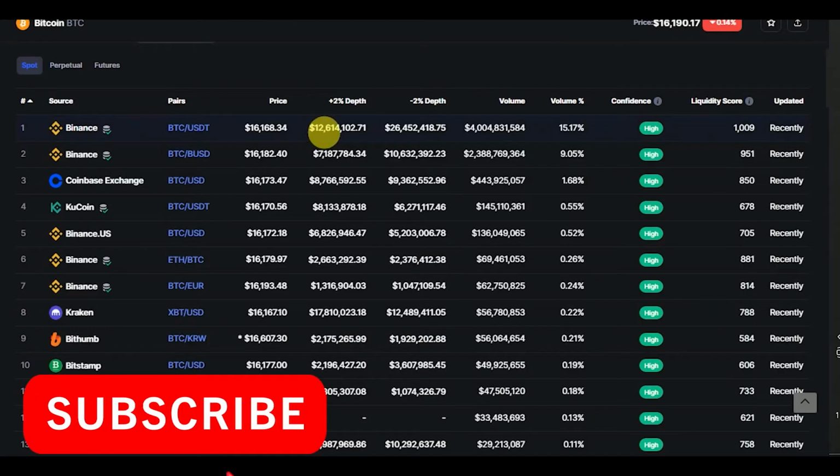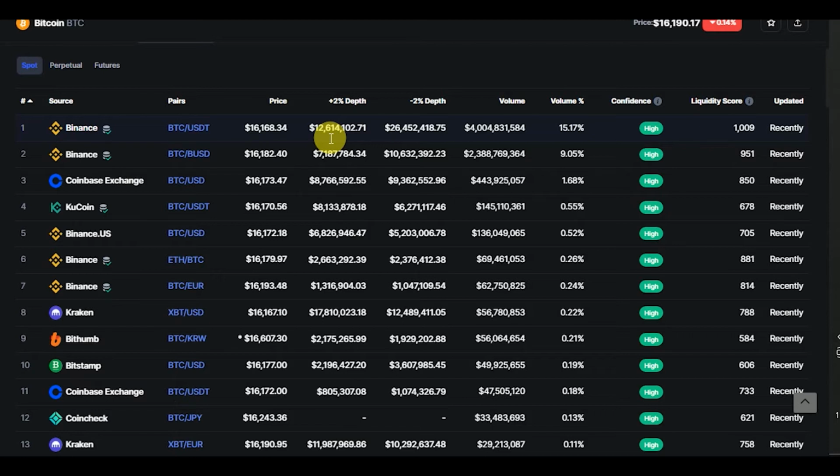So guys, where can we get the Bitcoin? Bitcoin is the largest cryptocurrency. You can get it on every exchange. You can get it on Binance exchange, on Coinbase exchange, on KuCoin exchange, on Kraken exchange, on Bitstamp exchange, on CoinCheck exchange, and any other exchange where you get your favorite cryptocurrency.